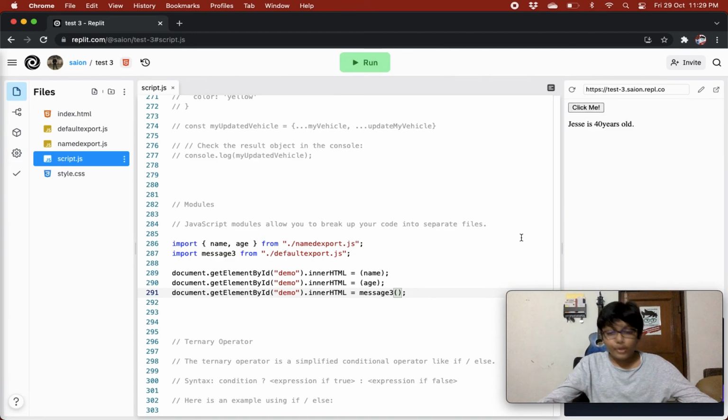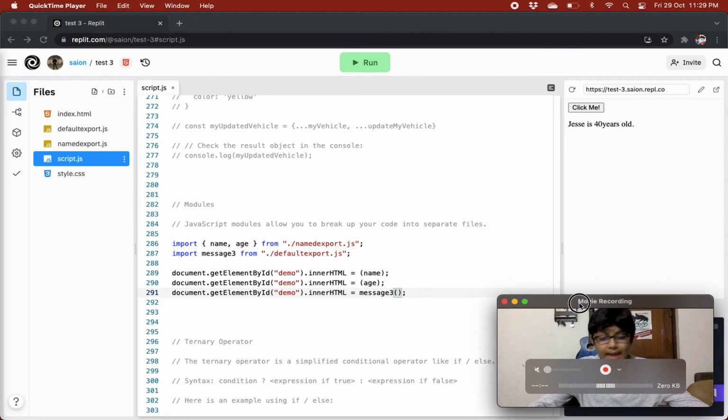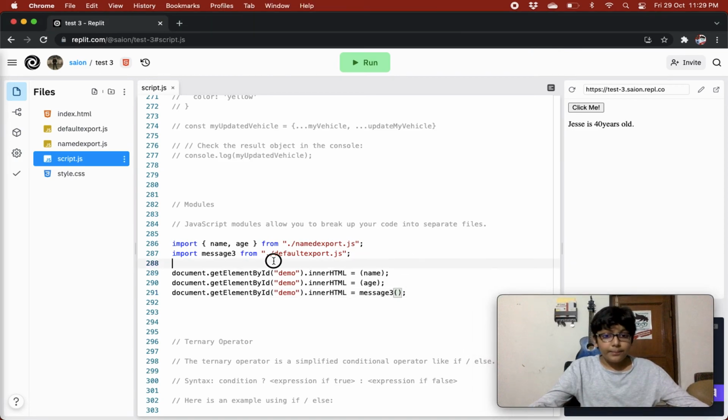Jesse is 40 years old, as expected, right? But if we try to import like this, like in a normal export, name1 and age1, and we just try to use them, it will bring an error because it is just a normal export, not a default export.